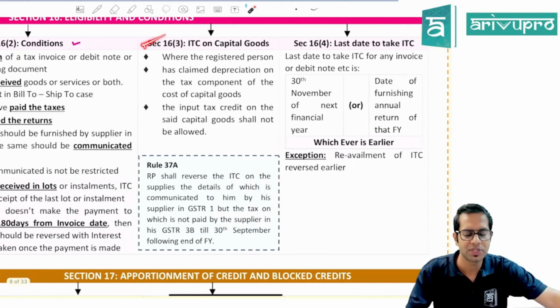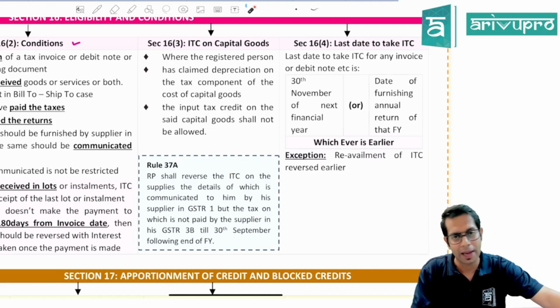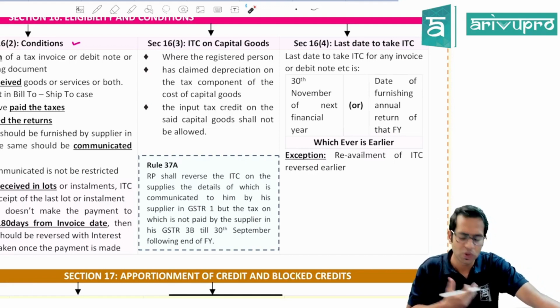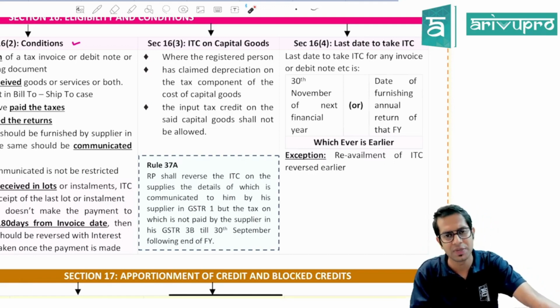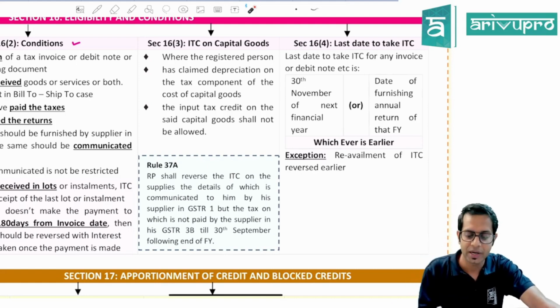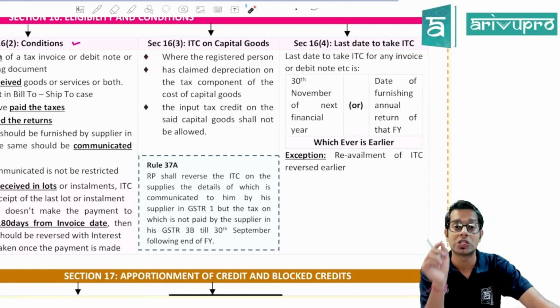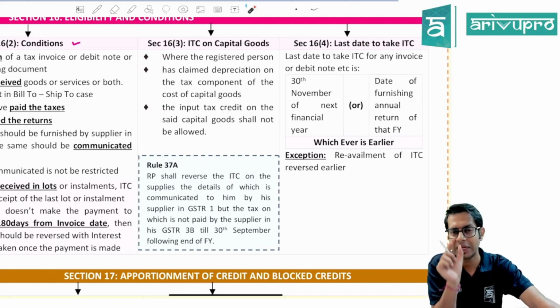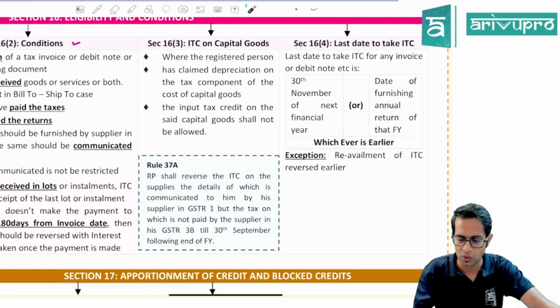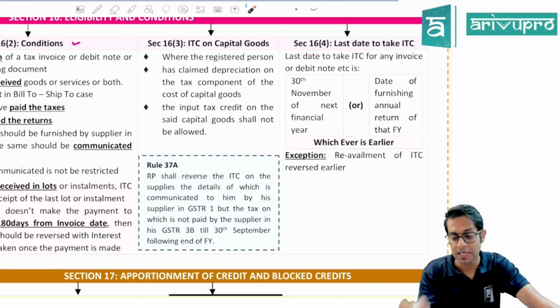Then section 16 subsection 3 says, input tax credit on capital goods. Can I take input tax credit on capital goods? Answer is 100% yes. A registered person can claim input tax credit on capital goods, provided he has not taken depreciation on the tax component of that capital goods.